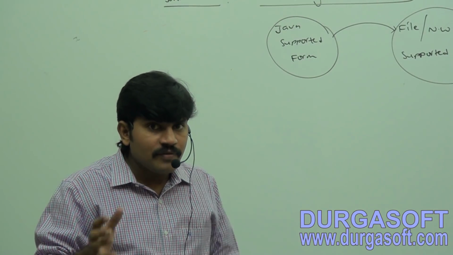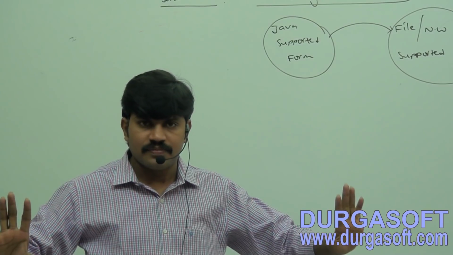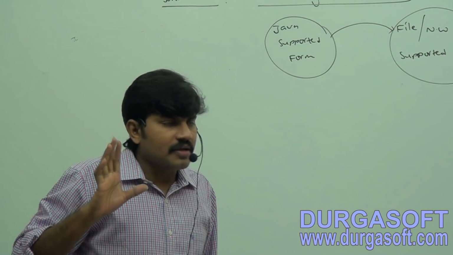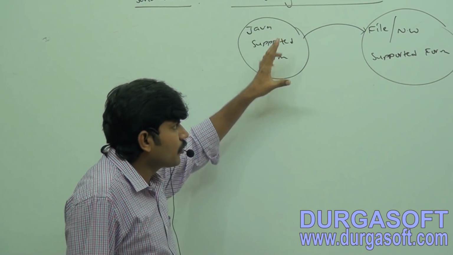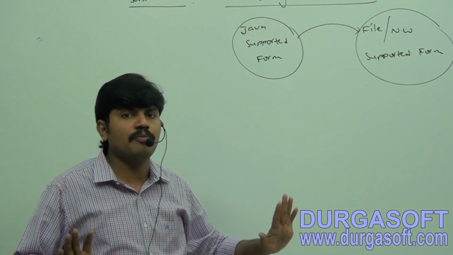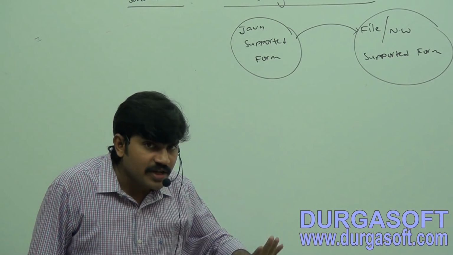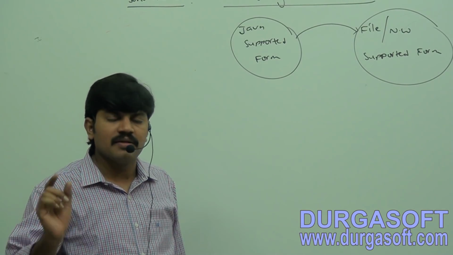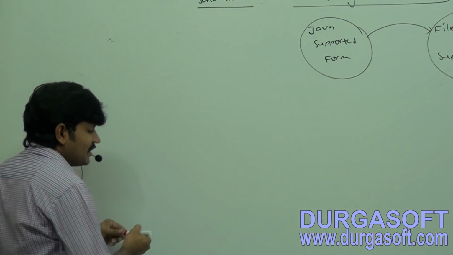The process of saving state of an object to a file is called serialization. But strictly speaking, it is the process of converting an object from Java supported form to either file supported form or network supported form. This conversion process is by default considered as serialization.